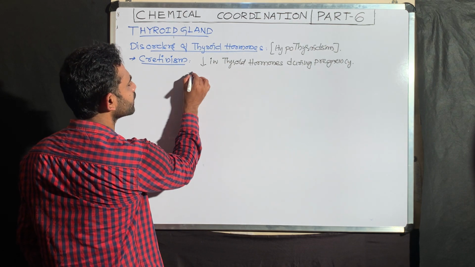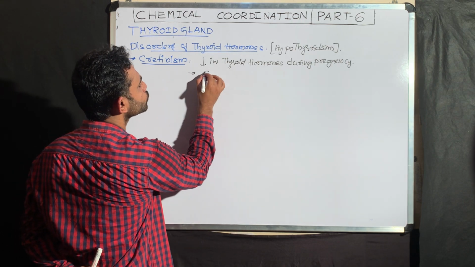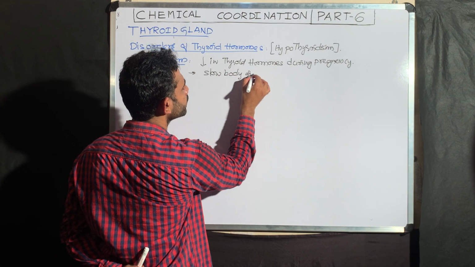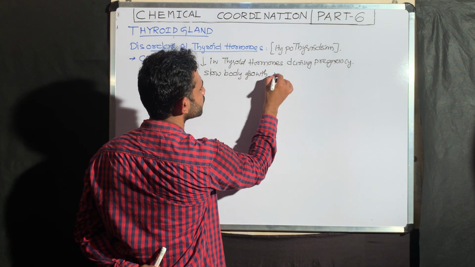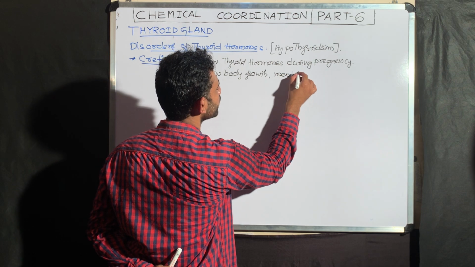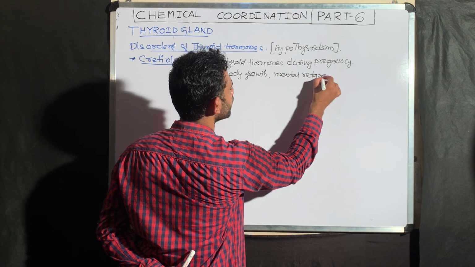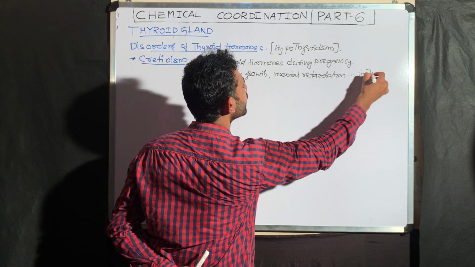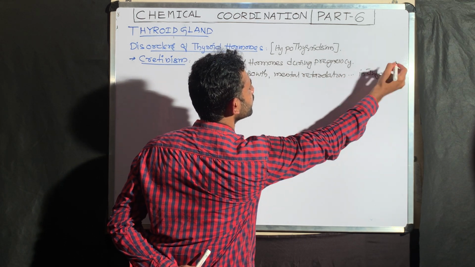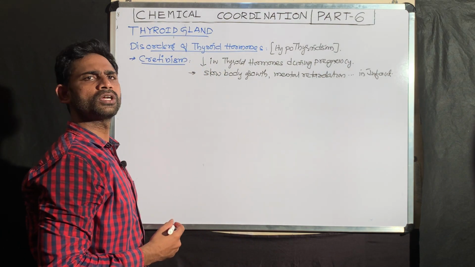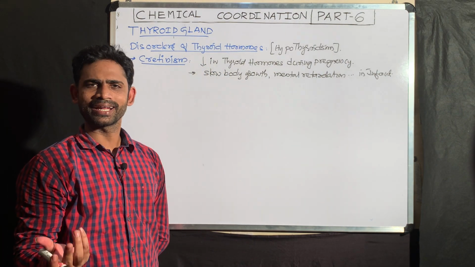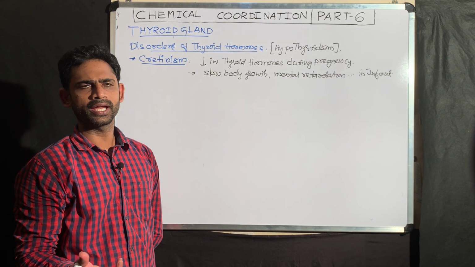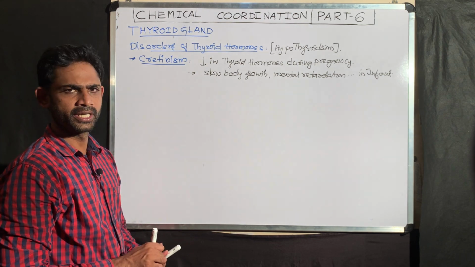The effects include slow body growth, mental retardation, etc. in the infant. So that condition, deficiency of thyroid hormones during pregnancy, with its effects seen on the infant, is cretinism.